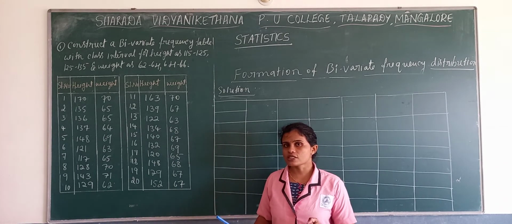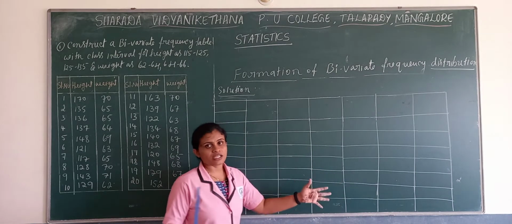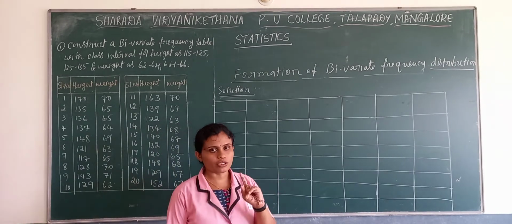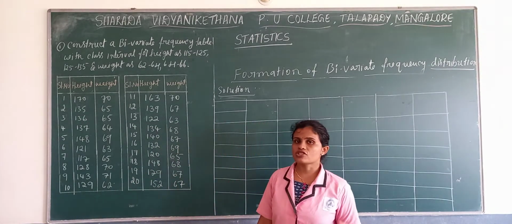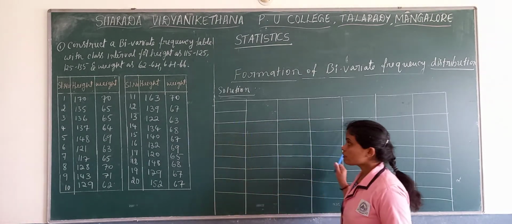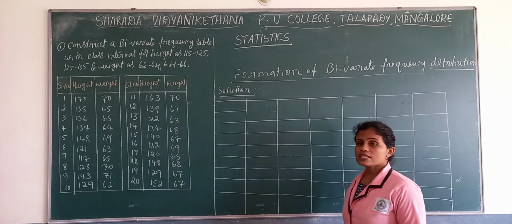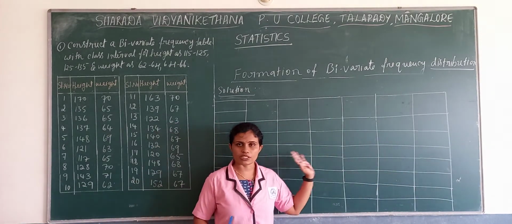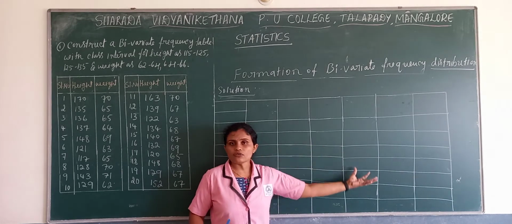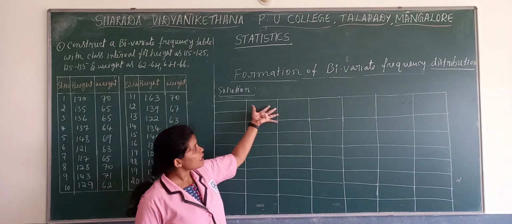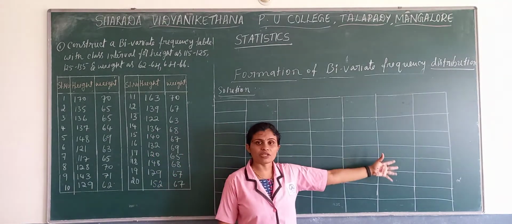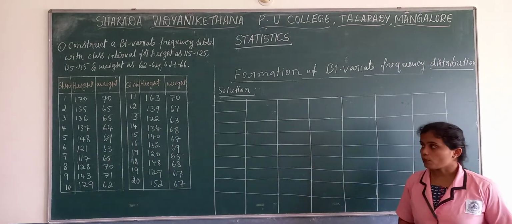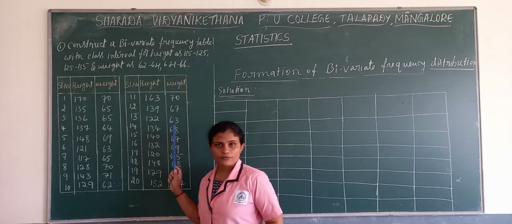What is marginal frequency distribution? It is nothing but, from a bivariate frequency distribution, if we consider only one variable, then we call it a marginal frequency distribution. A bivariate frequency distribution is where we consider two related variables, and if we assign tally marks simultaneously, then we can frame their bivariate frequency distribution, as we have seen. Now we'll work out one more problem under bivariate frequency distribution today.